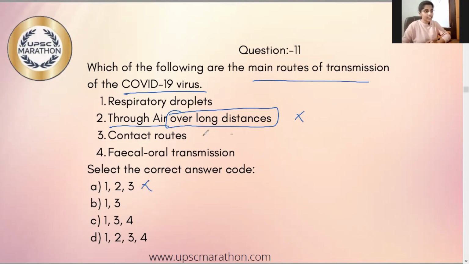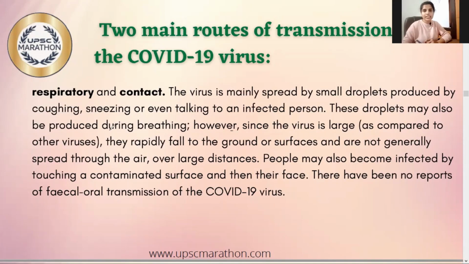And next, contact routes for sure. Respiratory droplets for sure. So that is the main transmission route. So statements 1 and 3 are right, and they are there in all options. As we have said, statement 2 is wrong. From that, option D is also gone. Now let's talk about statement 4. This is not proven yet, that fecal-oral transmission. So by eliminating statement 4, our answer is option B. The experts claim that there are two main routes of transmission, which are respiratory and contact. So the entire paragraph just reiterated the same.